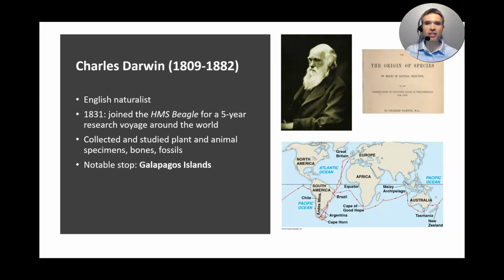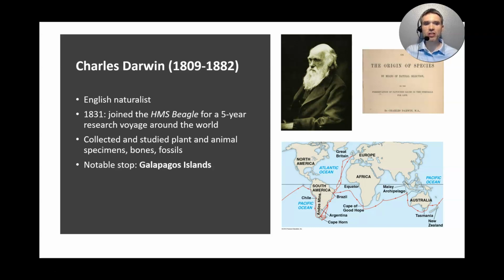In 1831, he joined a voyage on the HMS Beagle, which traveled the world for 5 years. The purpose of this voyage was to basically map the coastline of South America. While he was there, he spent lots of time collecting and studying plants and animals, bones and fossils, and he sent all these back to England where he later continued studying them.